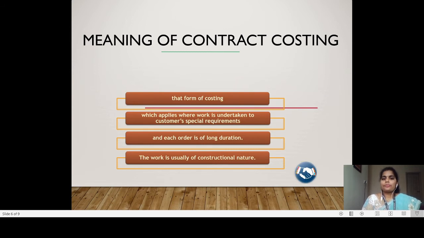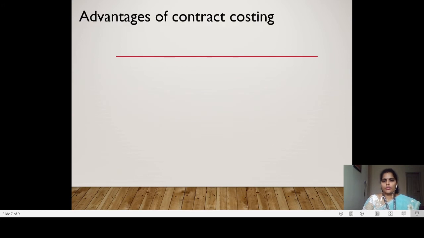The next one is about the duration. Job costing is always for a shorter duration, but contract costing is for a longer duration. We cannot construct a house within one day, but we can do the production or printing of invitation cards within one day. So that is the difference between job costing and contract costing, but in both, the activity is carried out according to the preference of the customer or consumer.